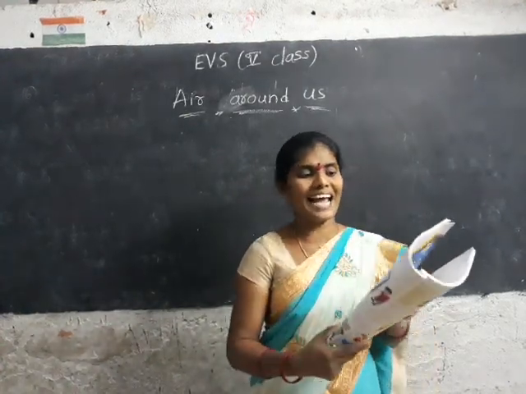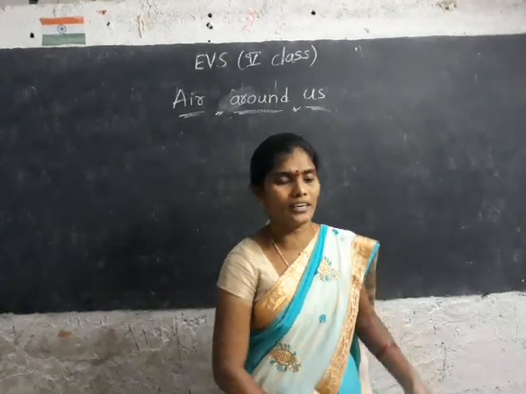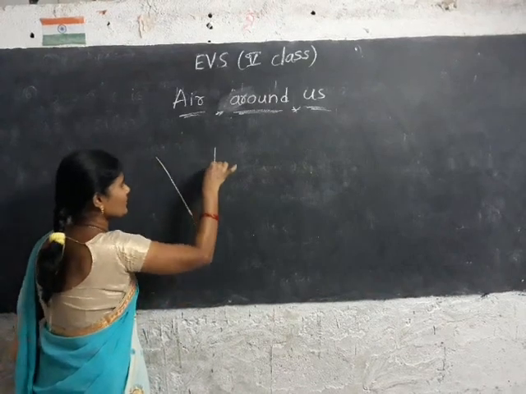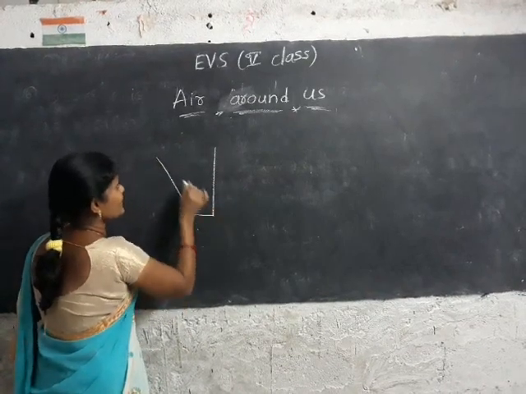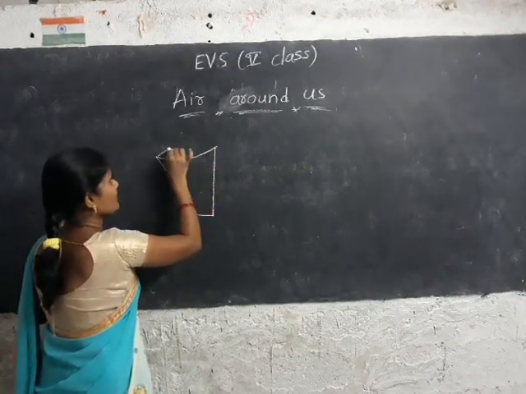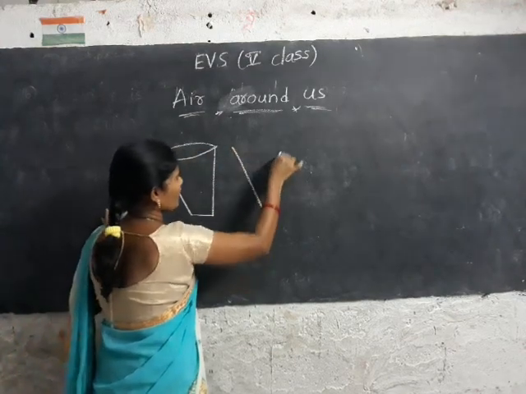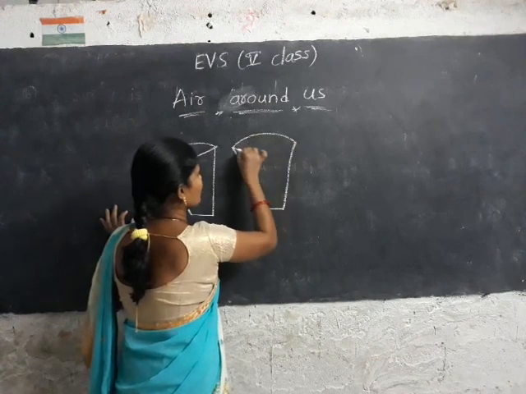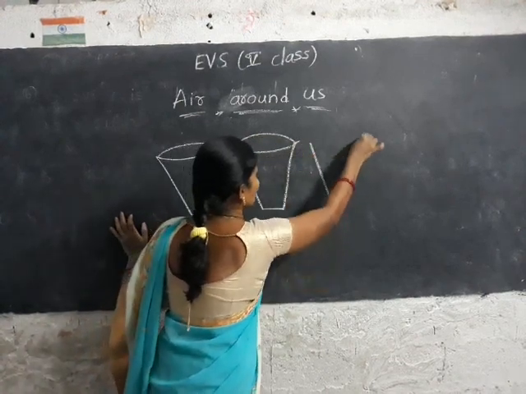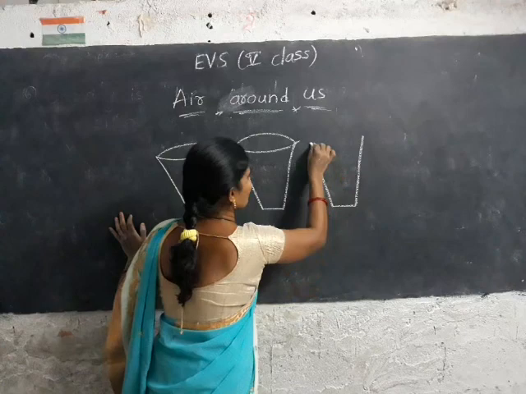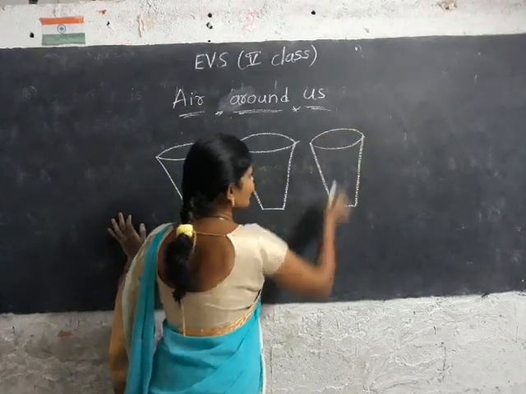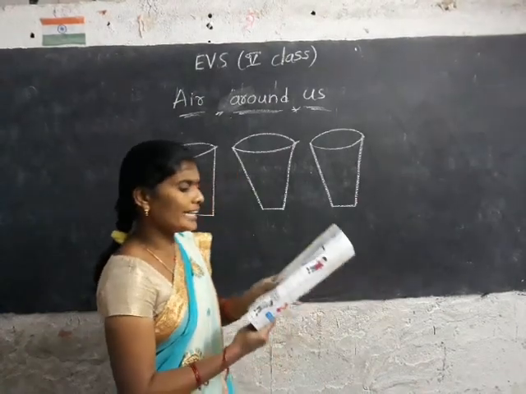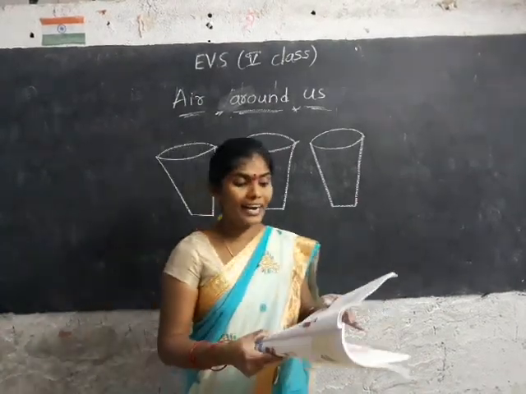Observe the 3 glass tumblers shown here. Three tumblers are there. The first tumbler is completely filled with colored water.